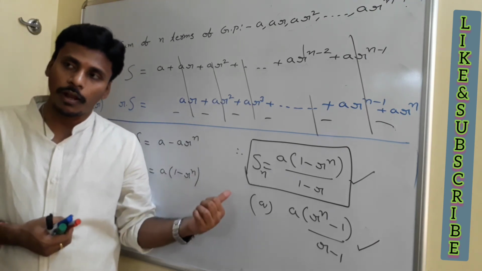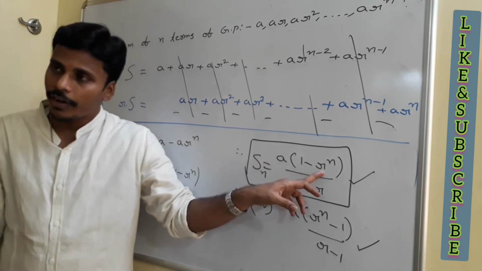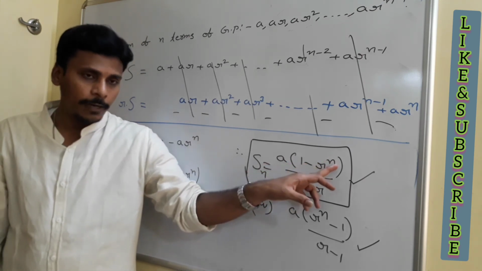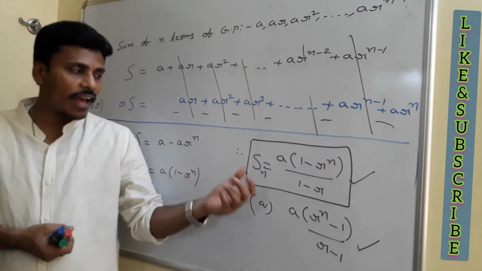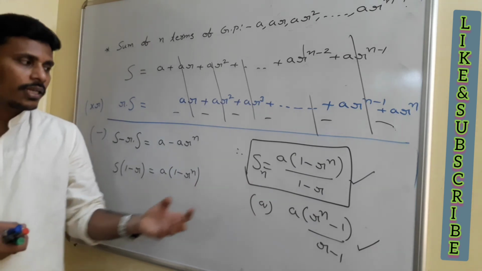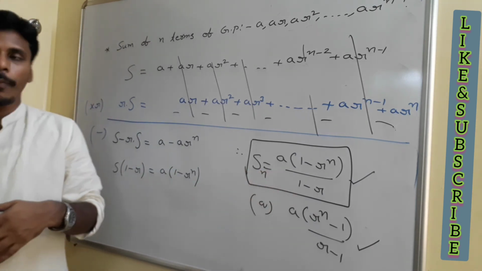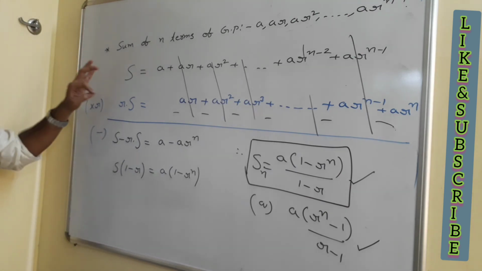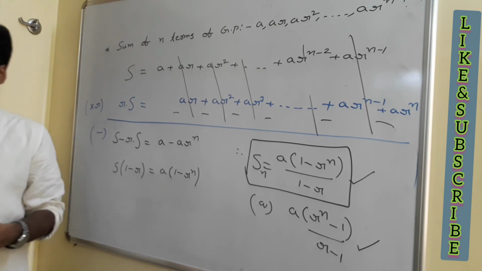To use this formula, we need a, the first term of the geometric sequence, the common ratio r of the geometric sequence, and n. How many terms you are going to add, that's what you also need to know. By having the values a, r and n, and replacing them in this formula, you will get the sum of n terms of the geometric sequence. This is a good technique to find the sum of n terms of the geometric sequence. Have a look and go with the screenshot.